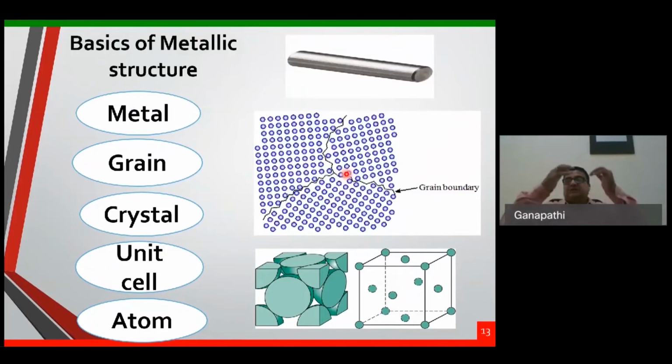This is the C, one above all. What we are discussing now is a unit cell. Austenite has an FCC lattice structure. Alpha ferrite has BCC, and gamma ferrite also has BCC. So many unit cells come together, we call it the crystal structure. Many crystals will become a grain, and each grain is separated by grain boundaries, and many grains will become a metal. This is the series, how it works.